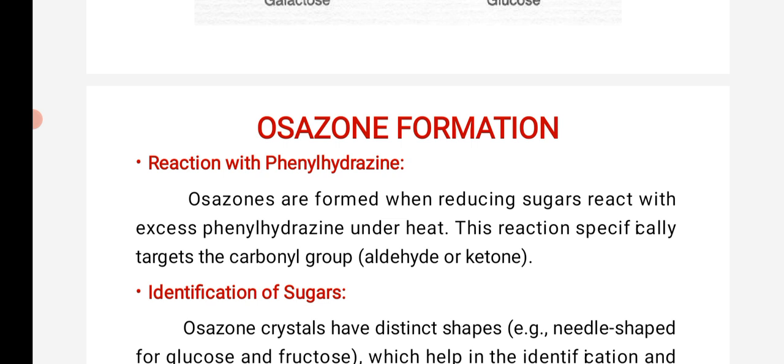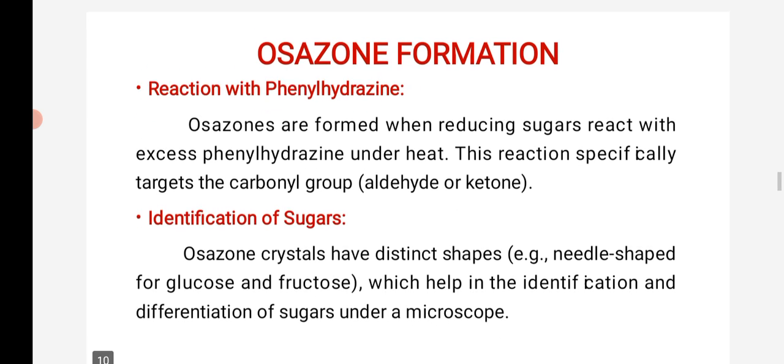Osazones are formed when a reducing sugar reacts with excess phenylhydrazine under heat. So only under heat conditions are the sugar and the phenylhydrazine reagent combined. This reaction specifically targets the carbonyl group. Why? Because a carbonyl group, as a functional group, will always be present. Already I told you that glucose has an aldehyde group on the first carbon atom and a ketone group on the second carbon atom.